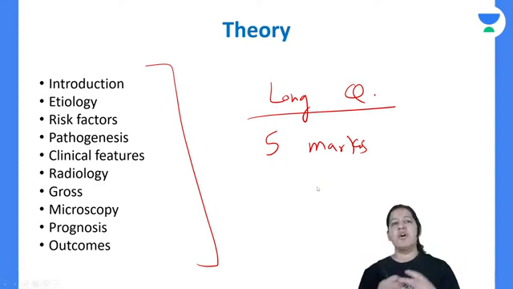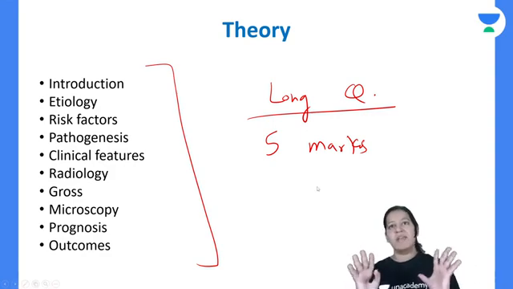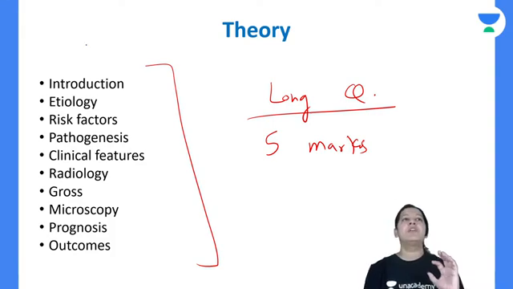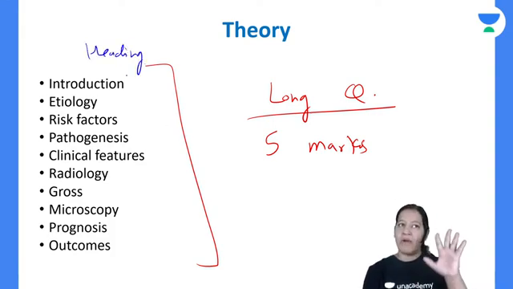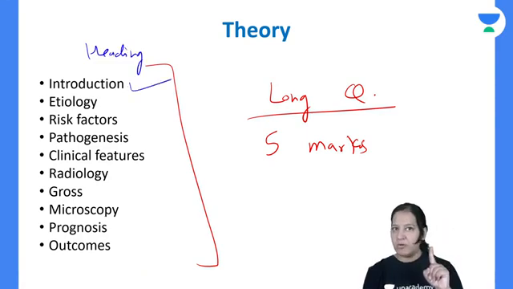Short questions and very short questions are also important: 1 mark, 2 mark, 3 mark. But 5-mark questions are the most important questions. So whatever question you get for 5 marks, try to write it down under these headings. Never write in paragraphs in a university exam. Write under these headings. Write an introduction about that disease.